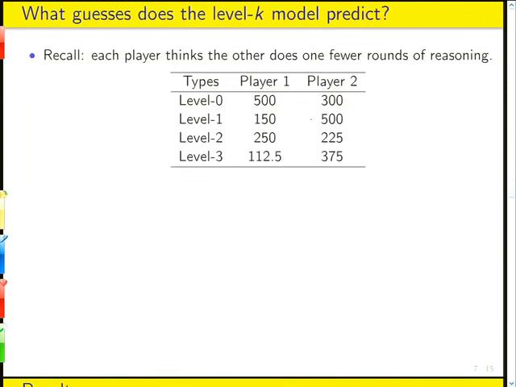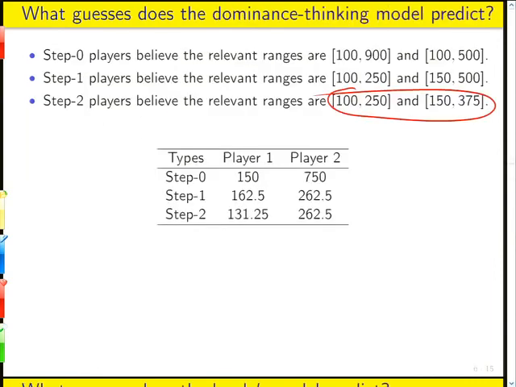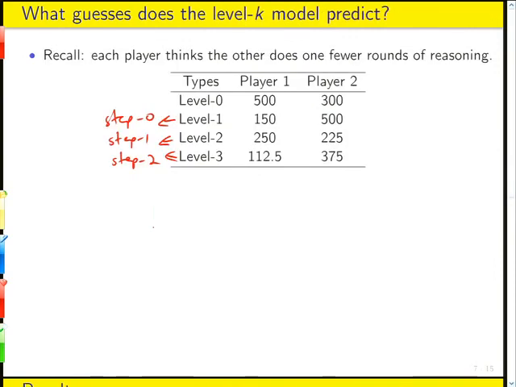Okay? And the point is that this corresponds to a step 0 player in the dominance thinking model, and this to a step 1, and this to a step 2, in terms of the level of sophistication, right? But the predictions are totally different. That's the point of this game, is that they cleverly devised a game where a step 0 player does not play the same thing as a level 1 player. Actually, a level 1 player 1 does play the same as a step 0 player 1. All of the other predictions are different. Okay? Now we just crank up the game, see what the results tell us.